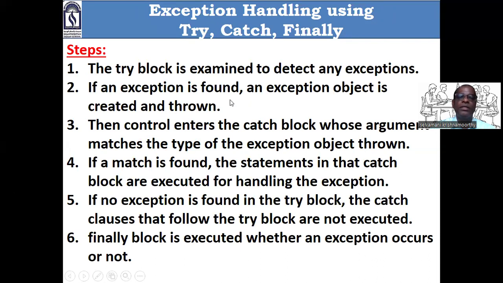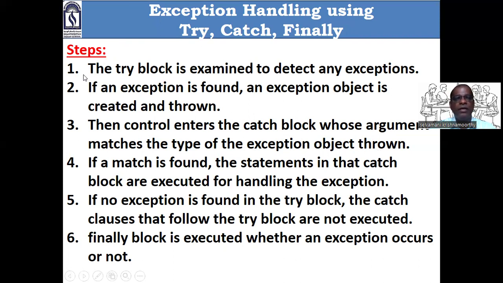The try block is examined to detect any exception. We have try, catch, finally. The try block is examined to detect whether any exceptions occur or not. If an exception is found, an exception object is created and thrown. Fine. Then control enters the catch block whose argument matches the type of the exception object thrown.